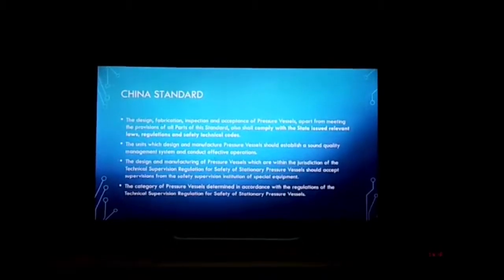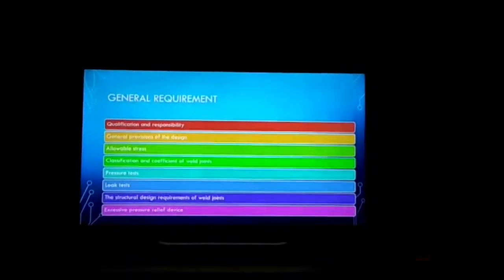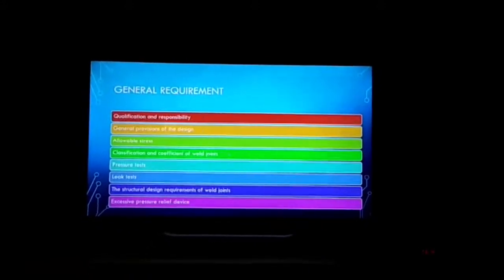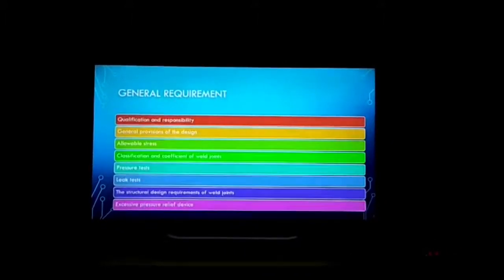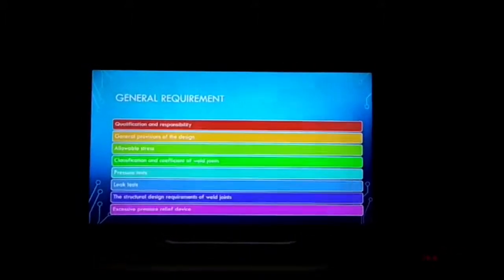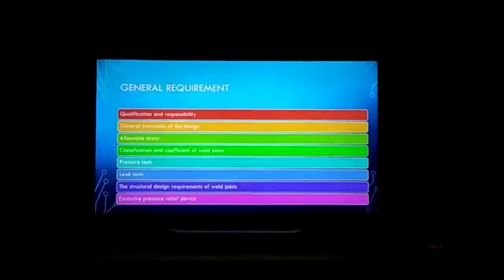The China standard requires jurisdiction under the technical supervision regulation for safety of stationary pressure vessels. The general requirements in designing a pressure vessel are qualification and responsibility, general provision of the design, allowable stress, classification and coefficient of weld joints, pressure test, leak test, the structure design requirements of weld joints, and excessive